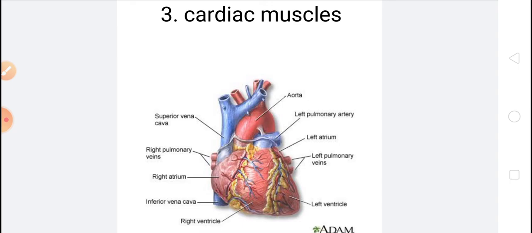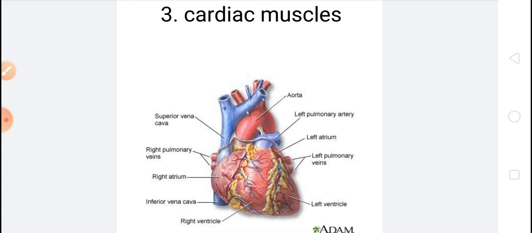These muscles work throughout our life. They are also involuntary muscles.